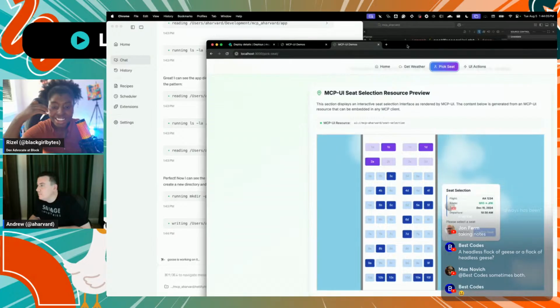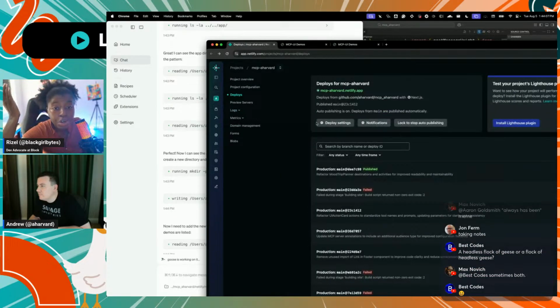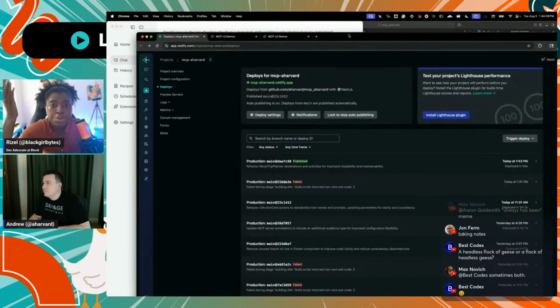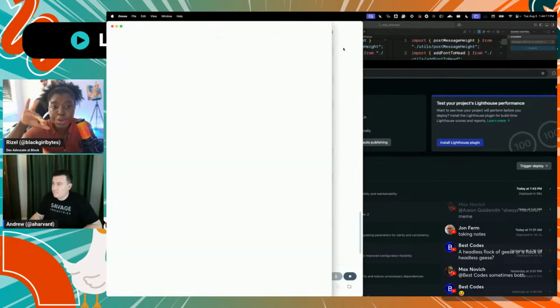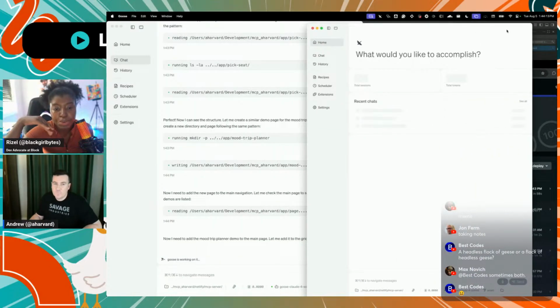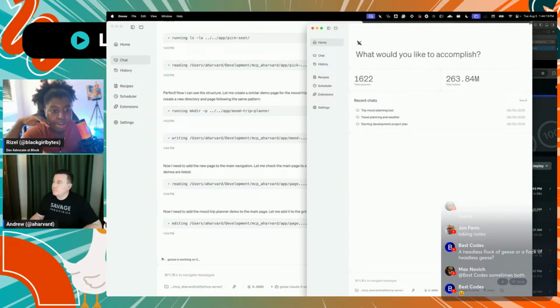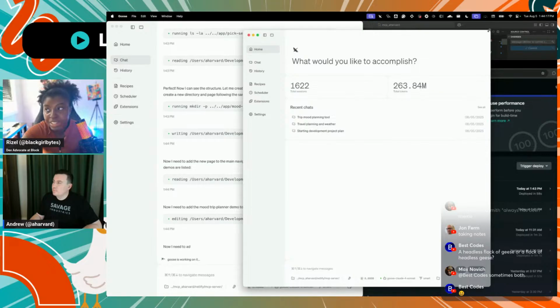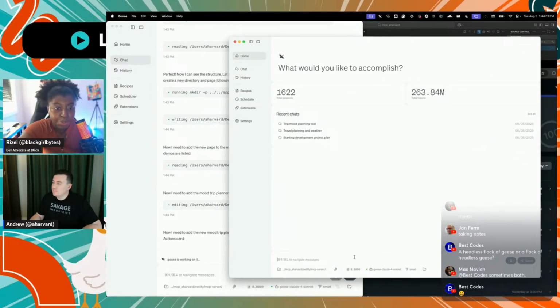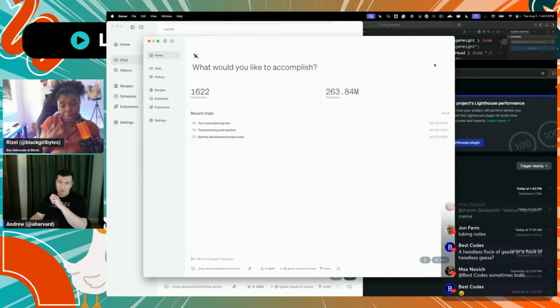This is exciting. When you were building, I'm curious, how did you build the whole integration between MCPUI and Goose, or did you do it with a group? And when you were building it, what are some things that you learned while we wait for Goose? Yeah, it looks like it deployed successfully, but cool.